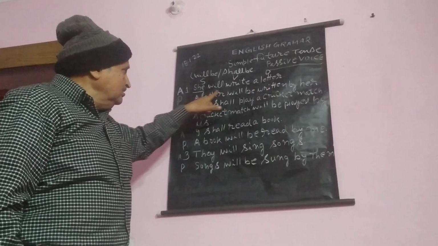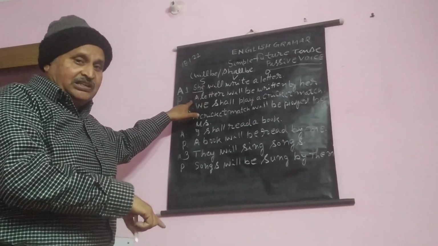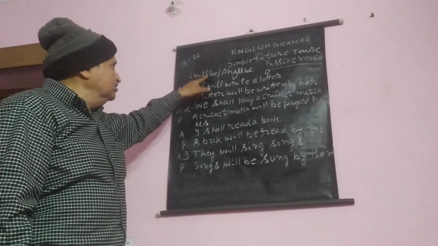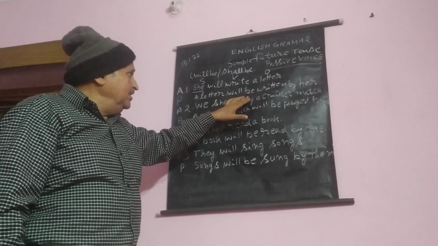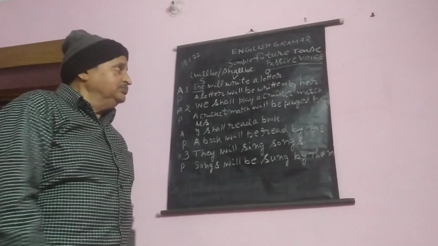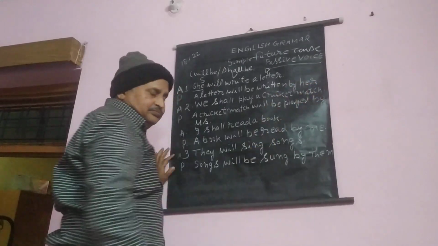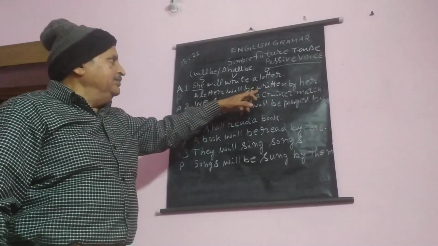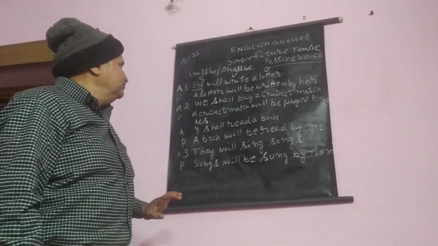So a letter will come first, which is our object, and it becomes the subject. A letter, then we use will be in simple future tense. Will be, then write's third form, written, by she's object, her. A letter will be written by her. Active voice: she will write a letter.